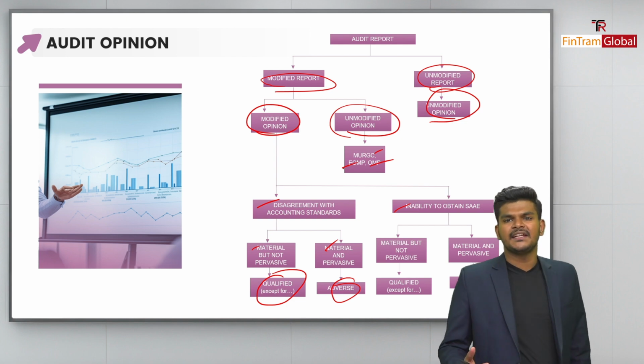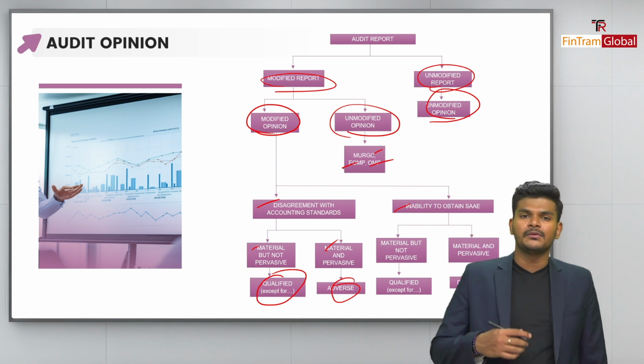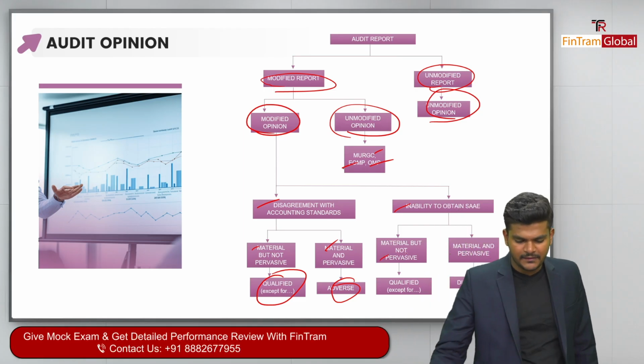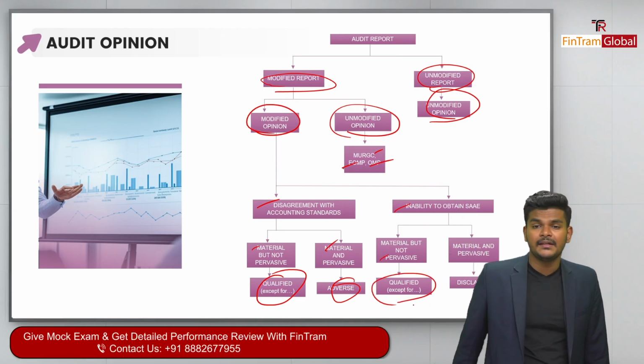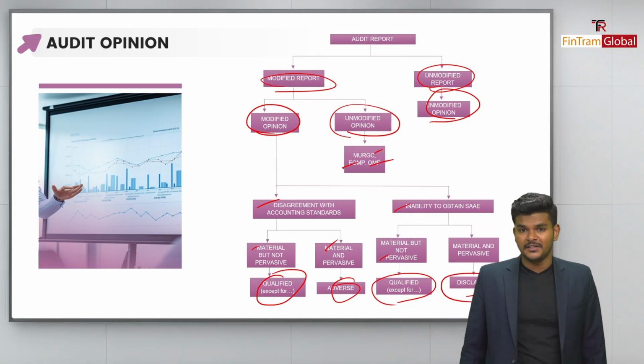However, if you look at the next situation, inability to obtain sufficient and appropriate audit evidence, again we look at the materiality and pervasiveness. If it's material but not pervasive, again we have a qualified except-for opinion. But if it's material and pervasive, then we provide a disclaimer of opinion as well.